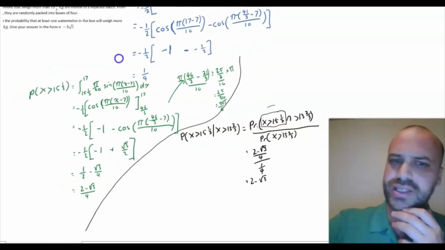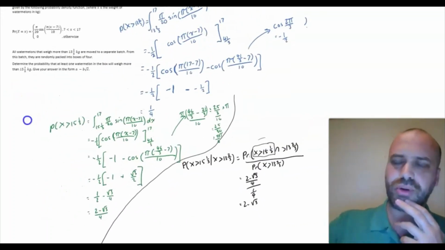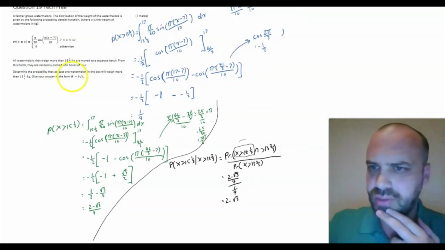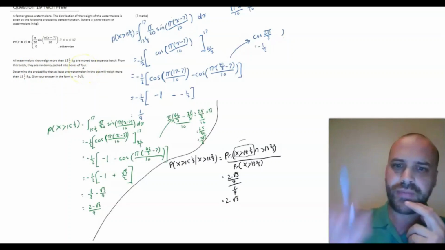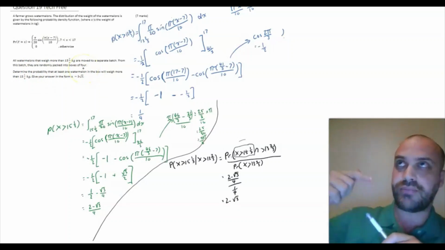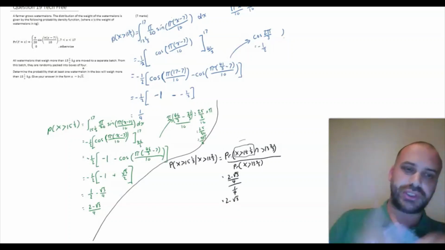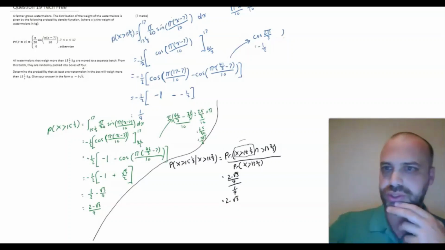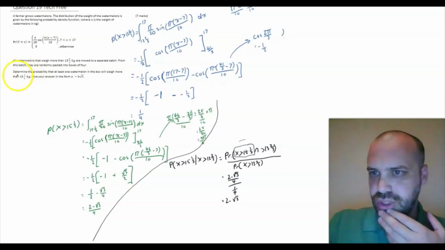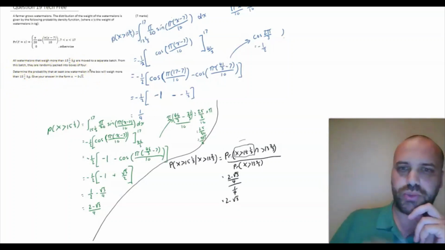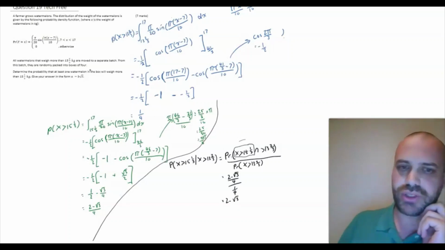So, what is that? That is the probability that a single watermelon in the box of 4 watermelons has a weight greater than 15 and 1/3. Unfortunately, we're not finished, because it says here, determine the probability that at least one watermelon in the box will weigh more than 15 and 1/3 kilograms.